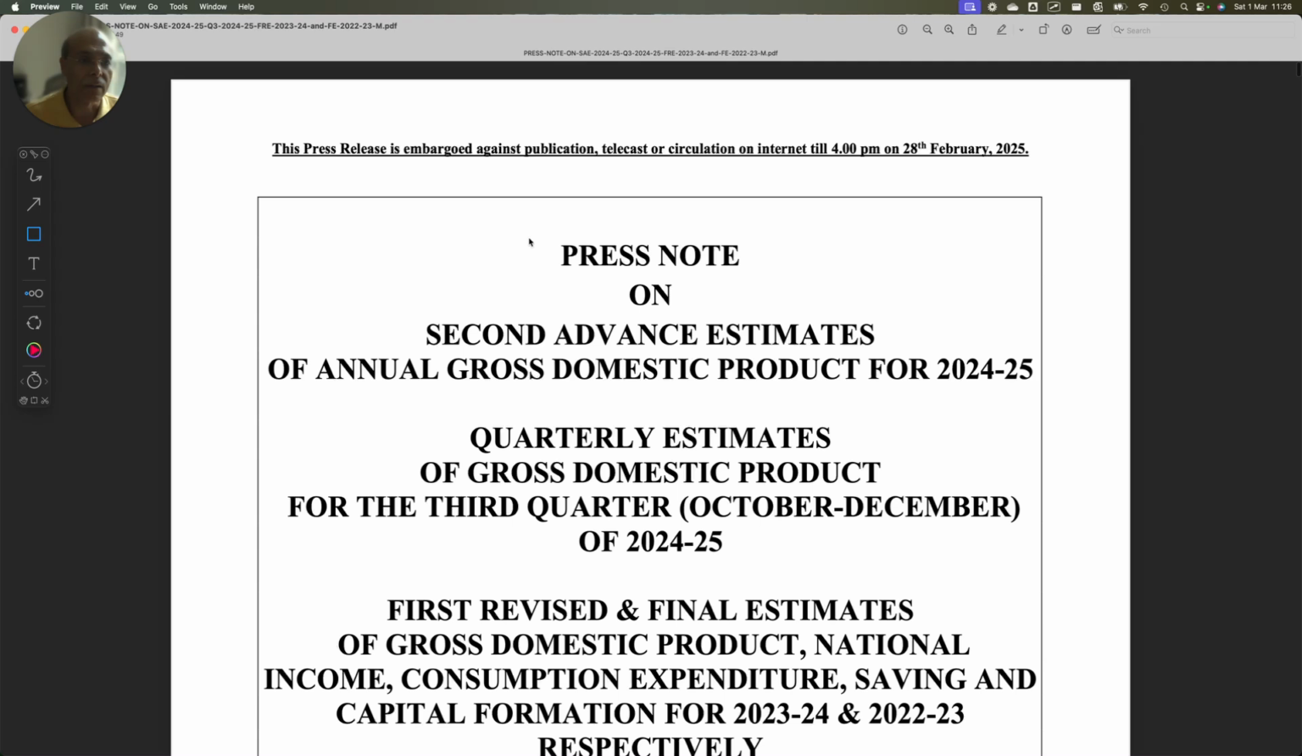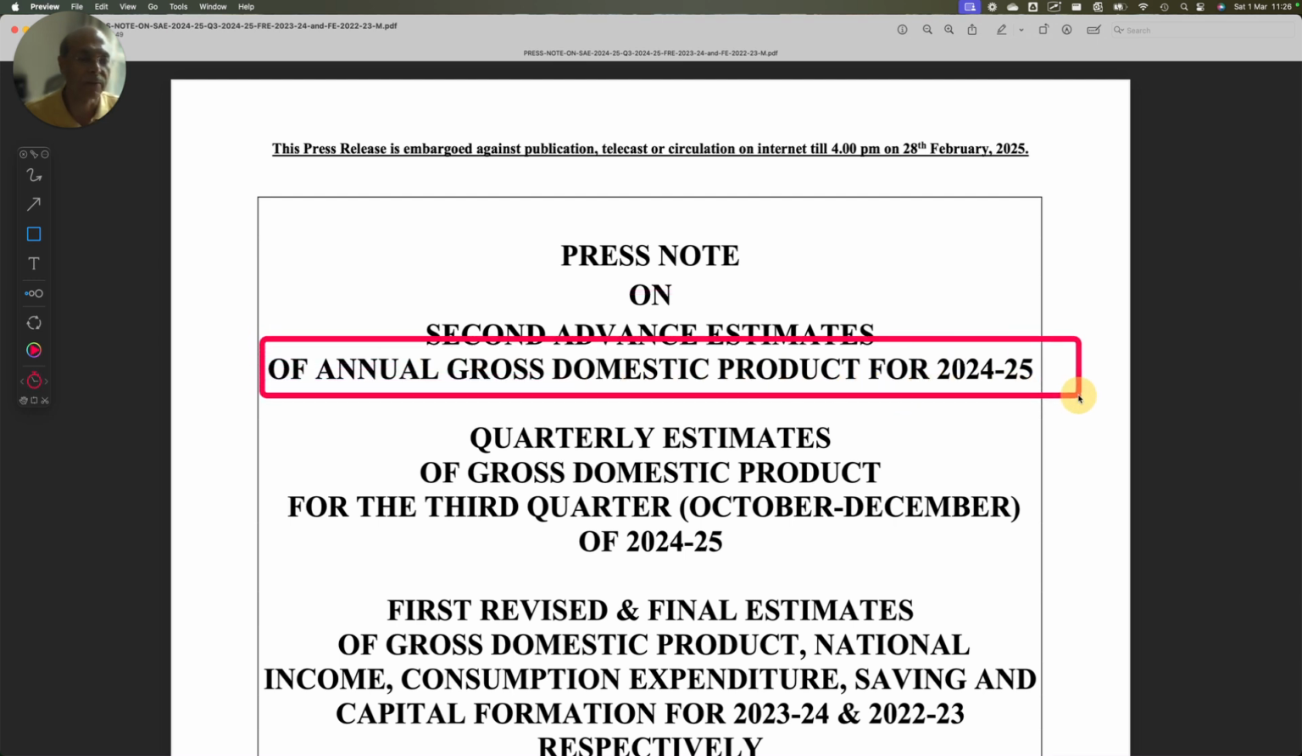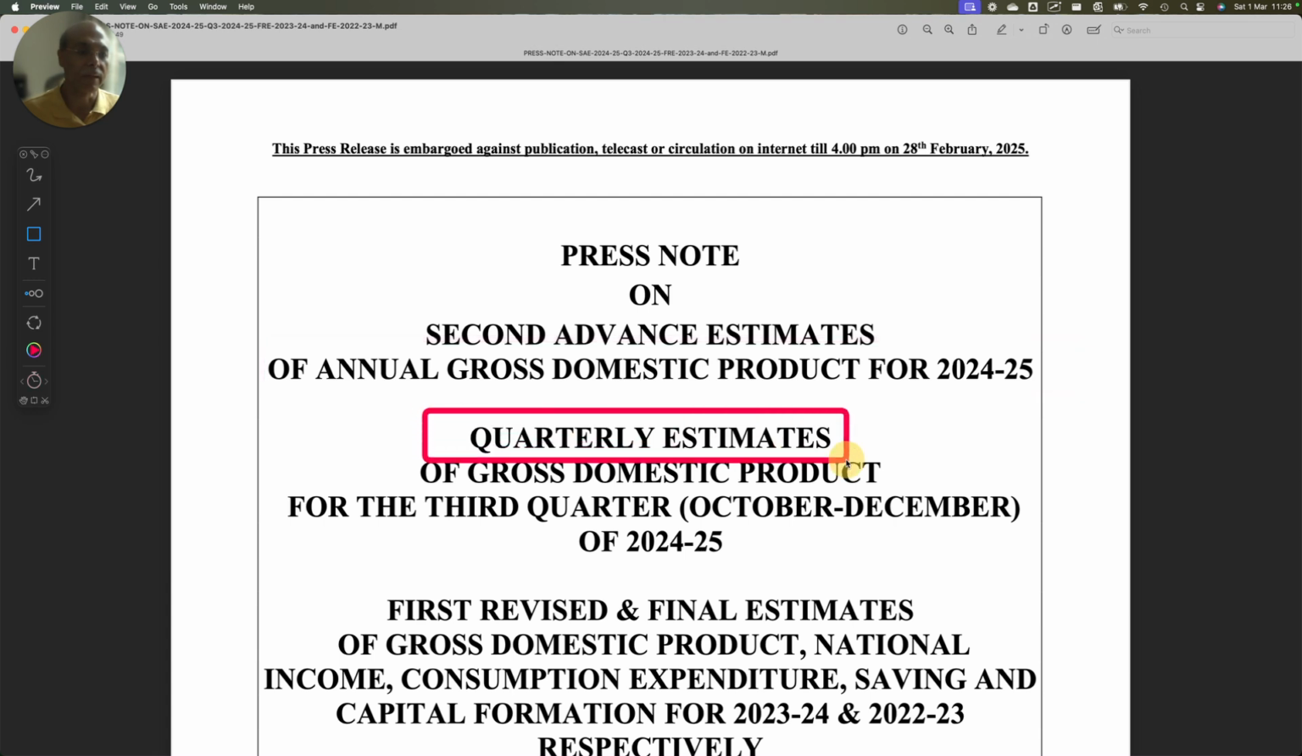Yesterday the government of India came out with this document. This document talks about India's GDP growth, the press note on the advance estimate of annual gross domestic product for FY25 and the quarterly estimate for the third quarter. So this is basically a third quarterly estimate.